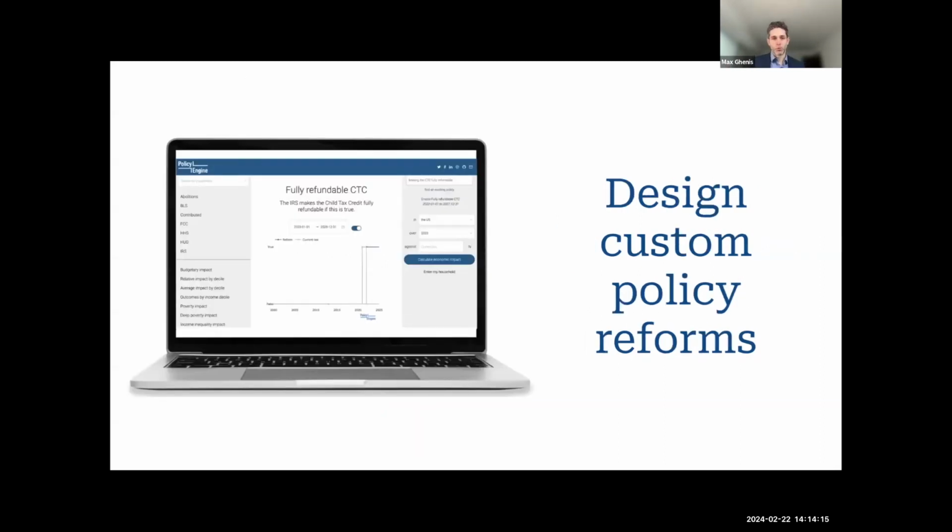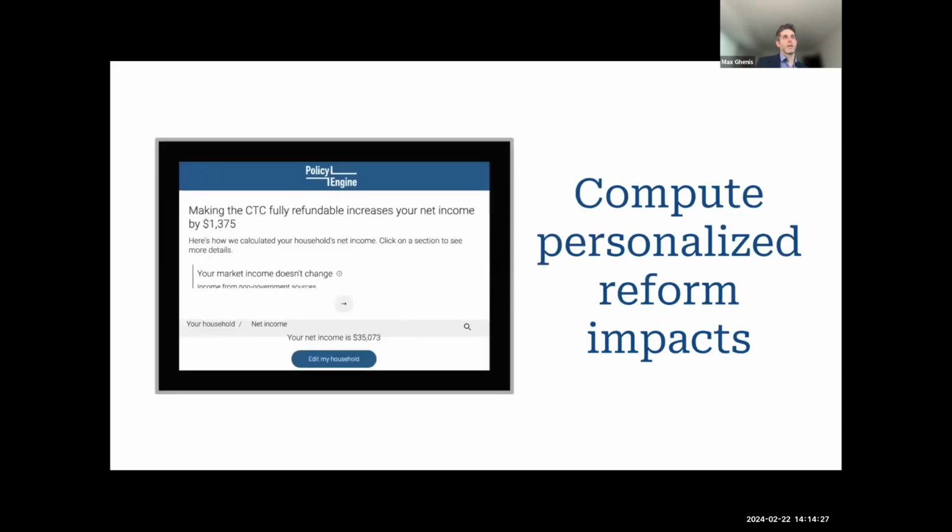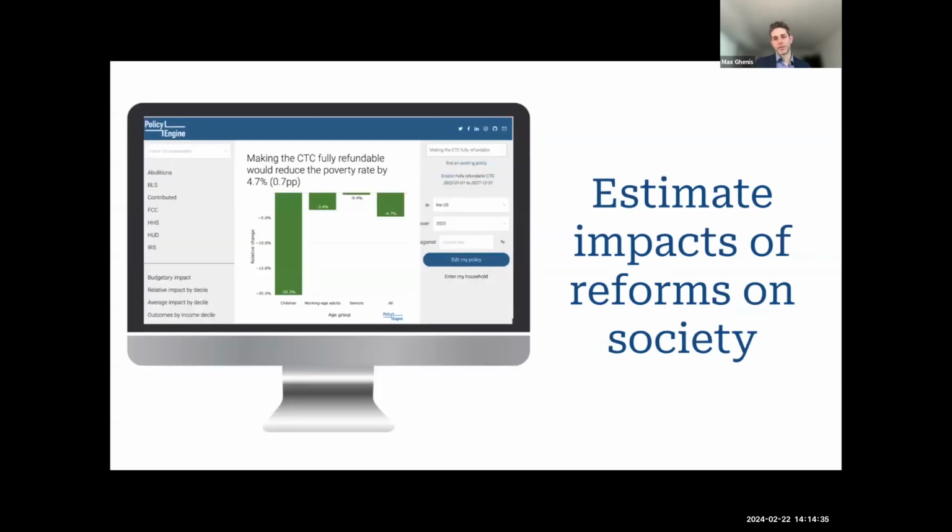Or if you're more of a policy wonk, a policy reformer, policy maker, you can design a custom policy reform. So we have thousands of different policy parameters that feed into each of our computations. You can adjust each of those as well. Once you do that, you can see how that policy reform would affect you or a hypothetical household, and also the impacts on society. How is it going to affect the poverty rate? How much is it going to cost or raise? What's the impact on income inequality?